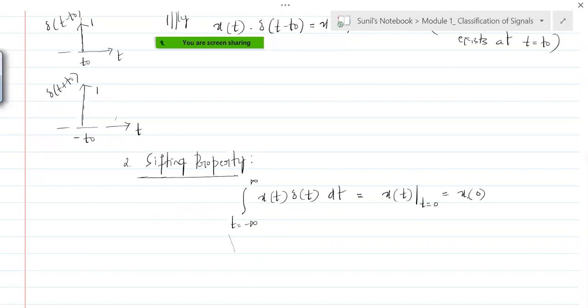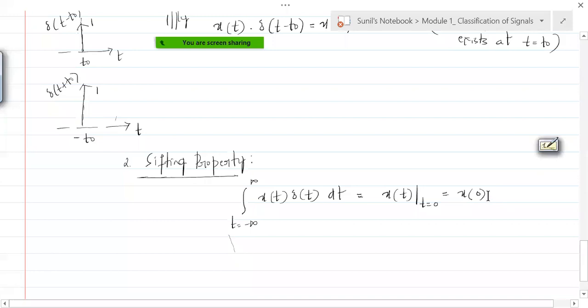Understand that? So here in product property, we used to write it as x of 0 into delta of t, but that delta of t would be missing here. We are just able to extract one sample of this x of t, which is existing at t equal to 0. That's why it is sifting. We pluck one part of the signal which is existing at t equal to 0. That is the meaning of the sifting property.